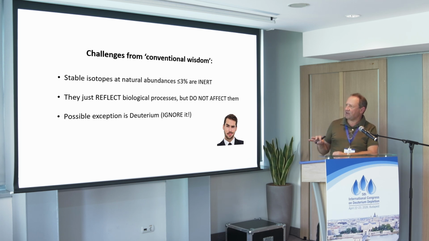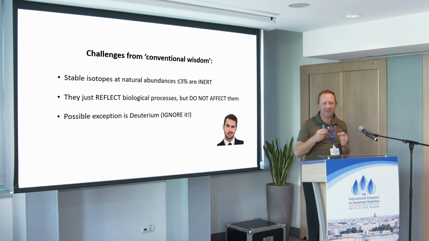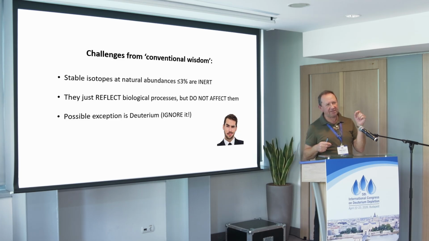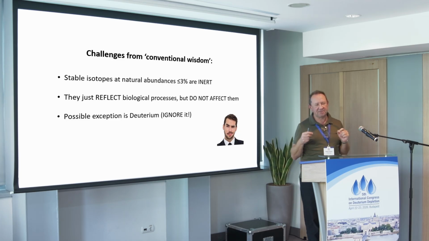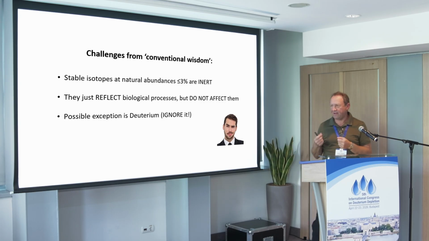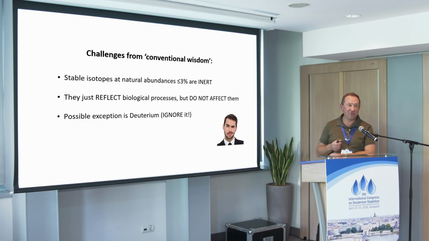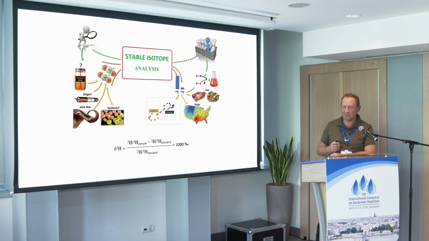They don't do anything, and therefore stable isotopic composition just reflects the biological processes, but does not affect them. And of course, the possible exception is deuterium, but let's just address this problem by ignoring it. And that's the conventional truth that is the main obstacle as far as I can tell.